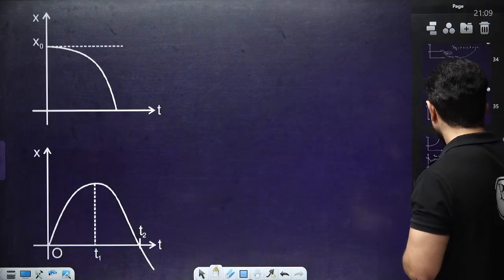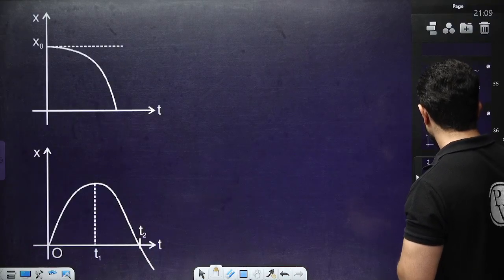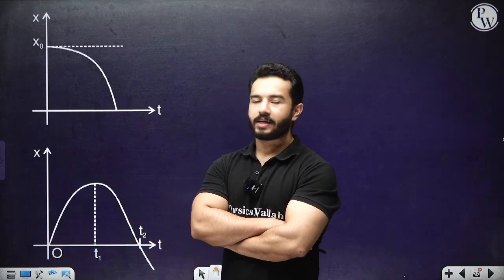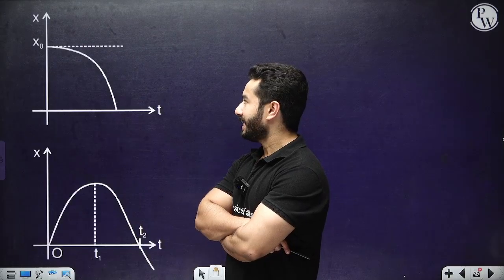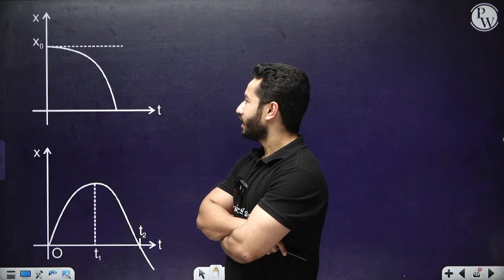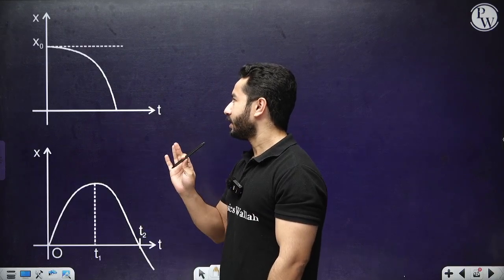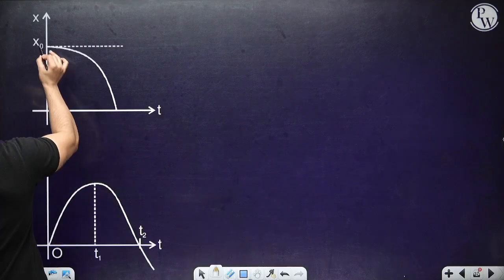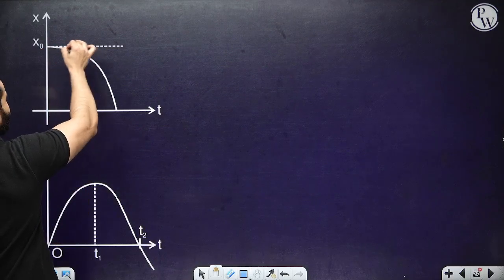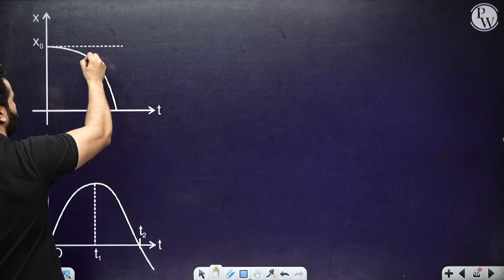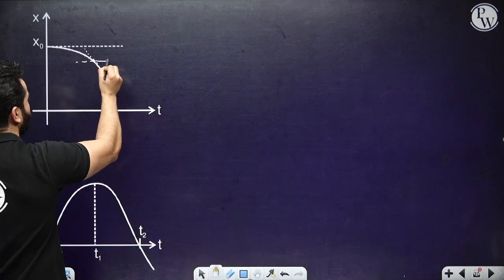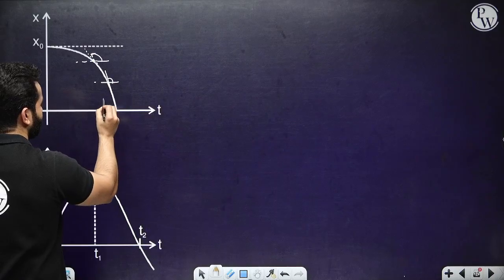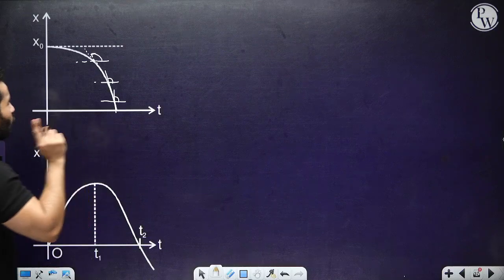Moving on. So I think the next one is this thing only. What about this one? Think about it. Take your time, think about it. Again, what do you think? What is happening over here? So at this particular point it comes to rest, that is for sure, right? At this particular point it comes to rest. If you are going to talk about at x naught, the slope is actually 0, and at any point if you want to find out the slope, you're going to make the angle something like this, then again you are going to make the angle something like this. So what are you observing over here?